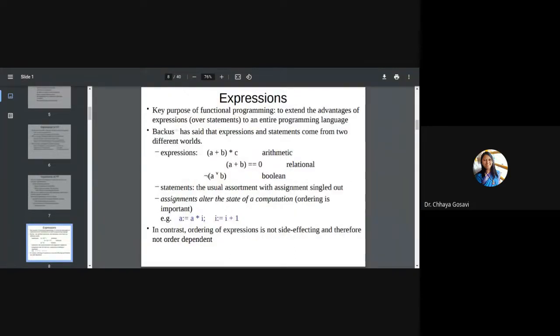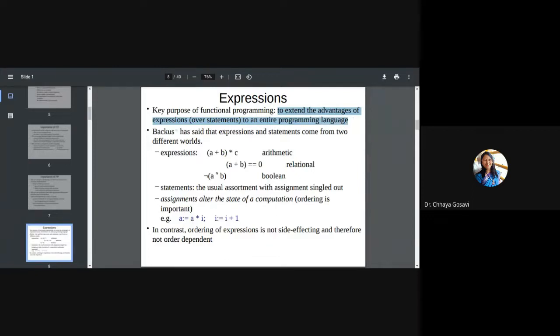So as we have seen, functional programming works on expressions rather than statements. So what are expressions? Take an assignment statement like x is equal to a plus b. The right side of your assignment statement is called the expression. On the left hand side, you're storing the value of the expression in a variable. So we are just talking about the right hand side of your assignment statement. The key purpose of functional programming is to extend the advantages of expressions over statements to an entire programming language.